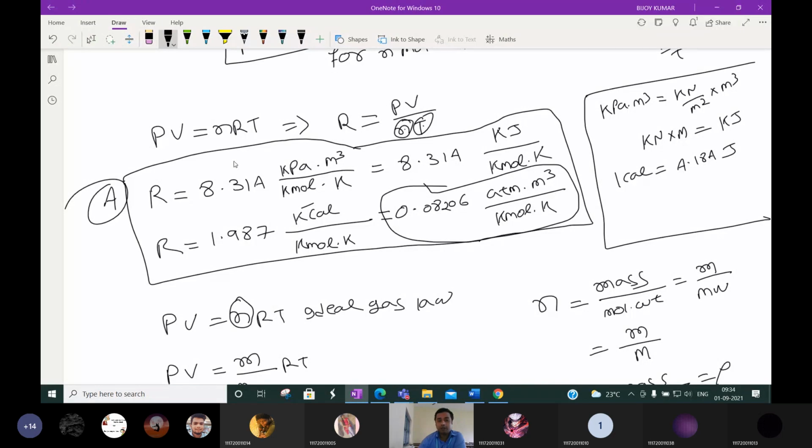The first value you remember is 8.314. The pressure units are kilopascal into meter cube. Kilopascal into meter cube is the same as kilojoule, so same thing. Again, we know that 1 calorie is equal to 4.184 joule, so if you divide by 4.184, it will come 1.987. It is in kilocalorie. For atmospheric unit, it is atm into meter cube. Here it is kilopascal into meter cube, here atm into meter cube. At least remember these 4 values of R.